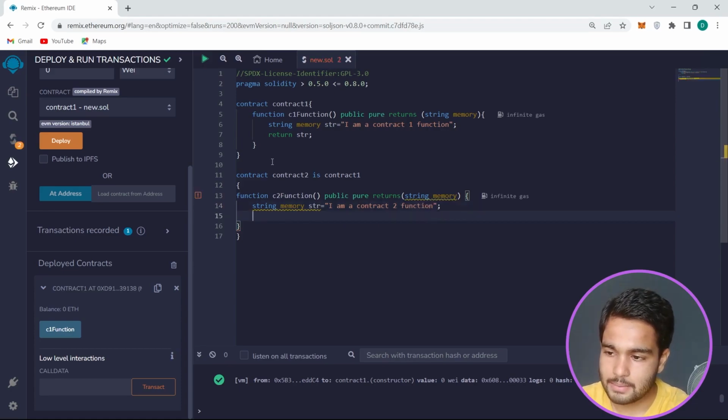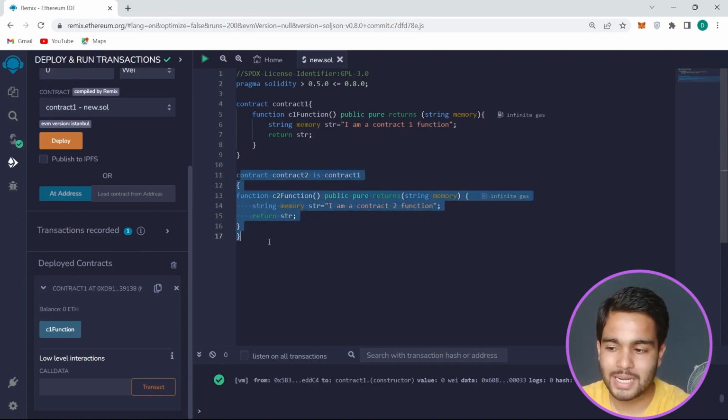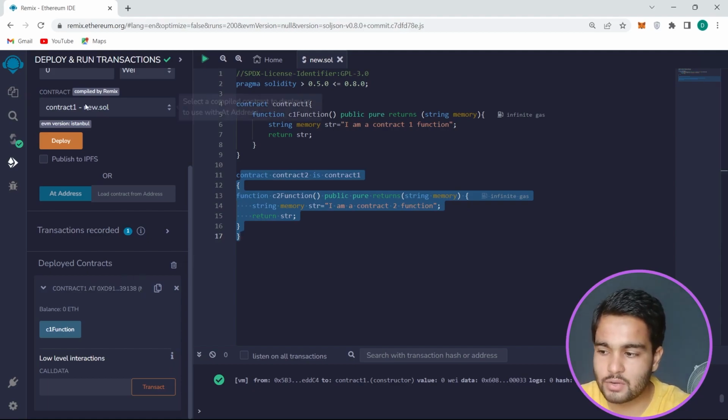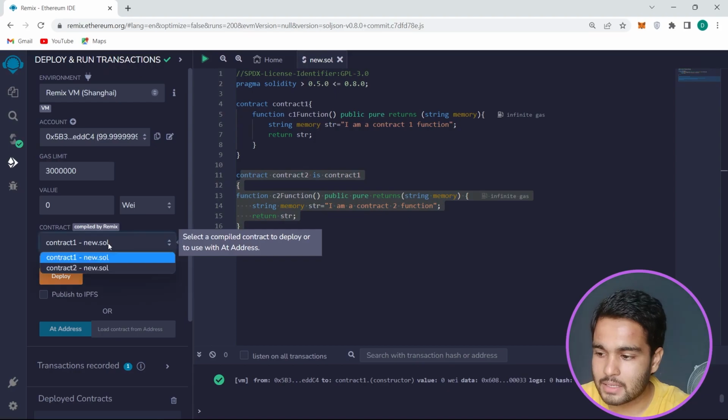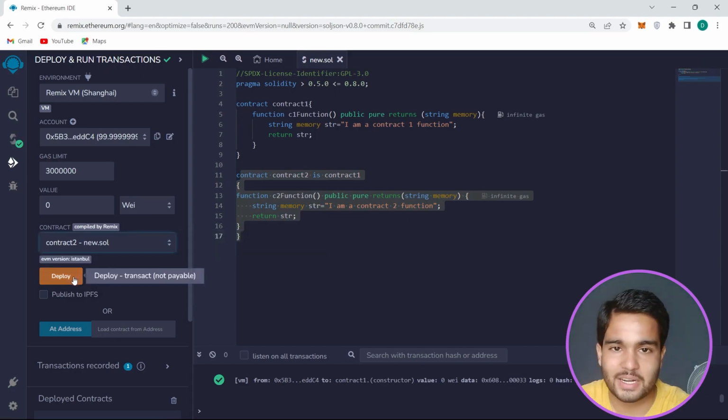Now I will be deploying this contract 2. Let's see how many functions we will see, because as I have told you, if any contract is inheriting any other contract, then it can reuse the functions or state variables of the parent contract. So let's see what we will get if we deploy contract 2.